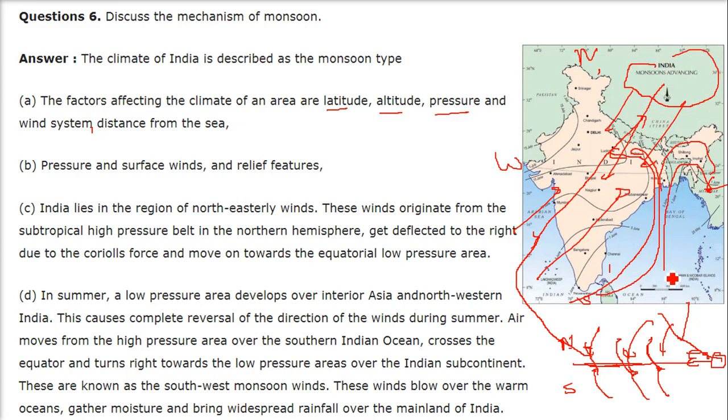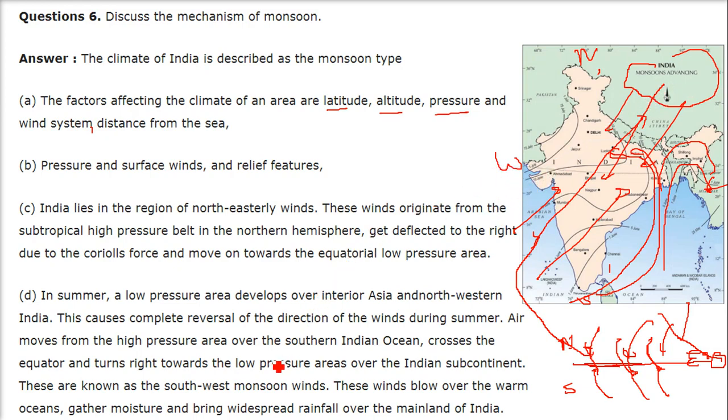So in this summer time, as I just explained to you through the diagram, in the summer the low pressure area develops over entire interior Asia and northwestern India, like this. So here also and here also. This causes complete reversal of the direction. So the winds which were moving like this, now they are moving like this. So there is a complete reversal of the direction of the winds during summer.